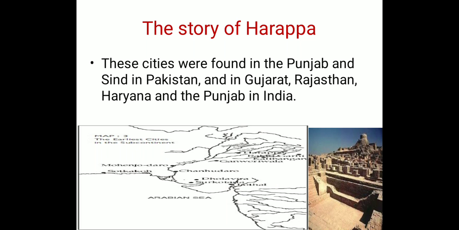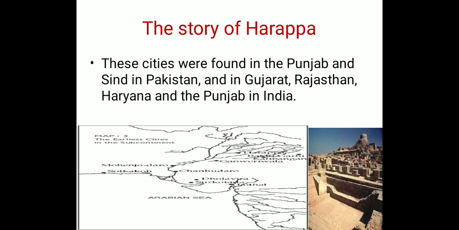Where these cities were found, we should again recall: these cities of Harappa were found in the Punjab and Sindh in Pakistan, and in Gujarat, Rajasthan, Haryana, and the Punjab in India.